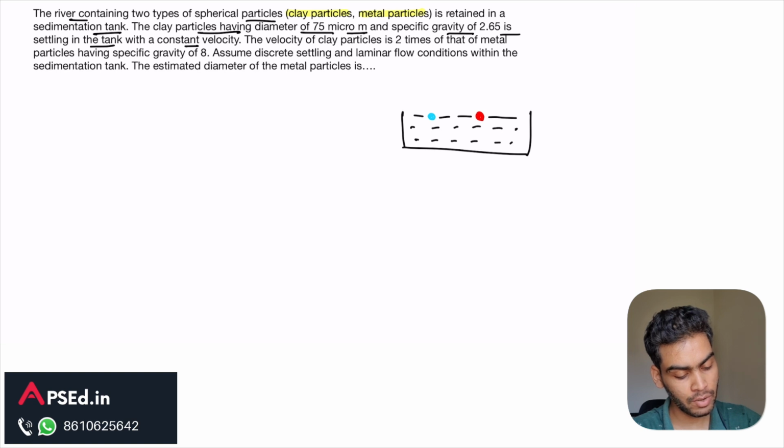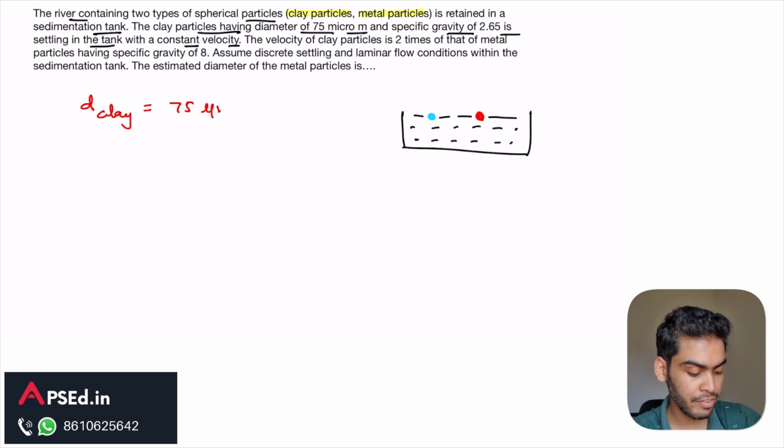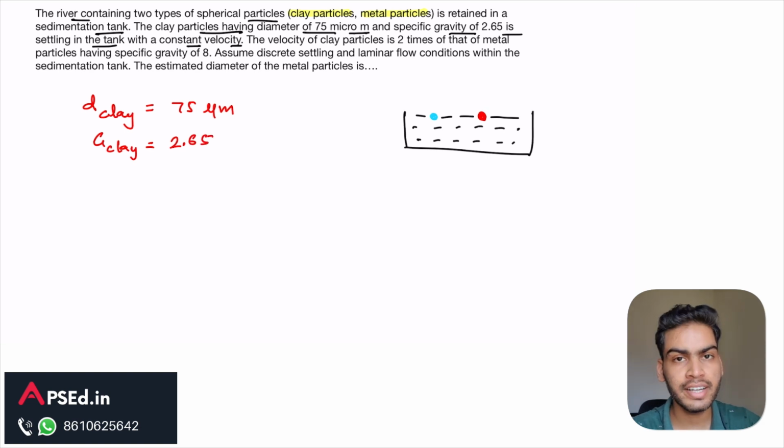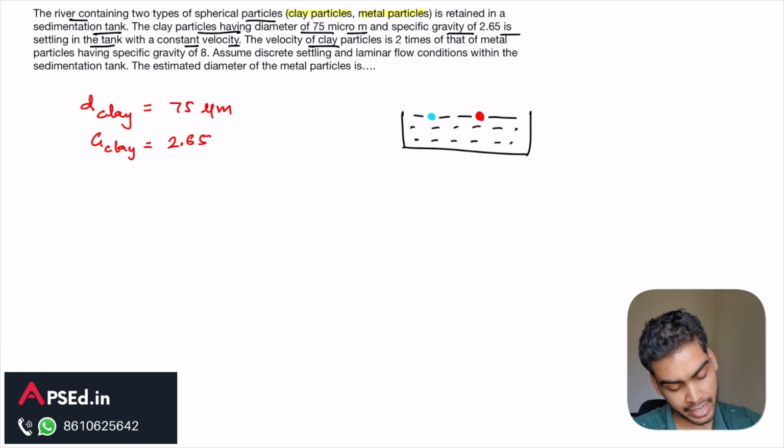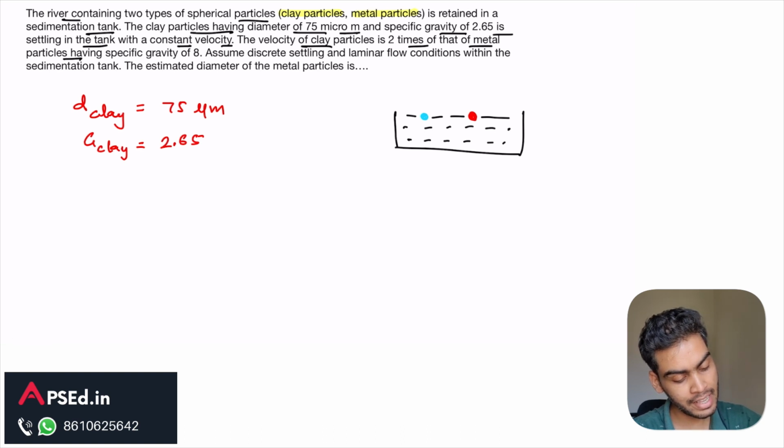tank with constant velocity. Now more information is given about the clay particle. So dia of clay particle, it is given as 75 micrometer and specific gravity for clay particles is given as 2.65. Then further it says the velocity of clay particles is 2 times of that of metal particles having specific gravity of 8.